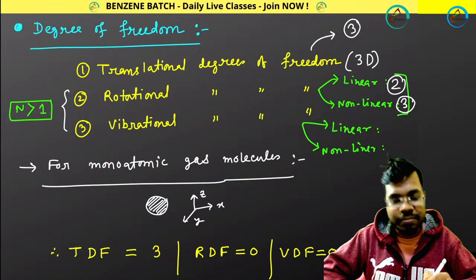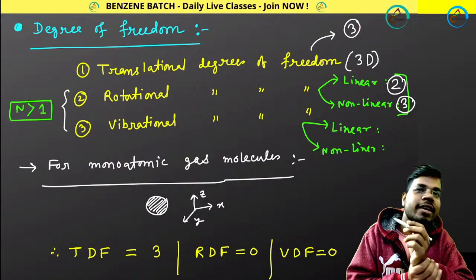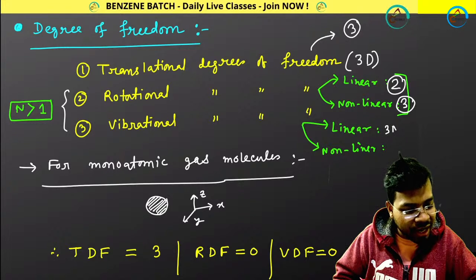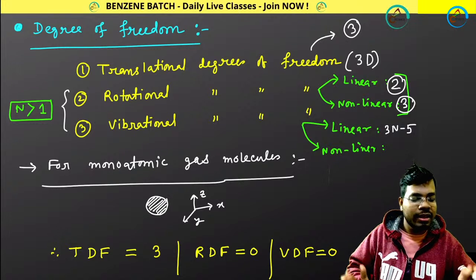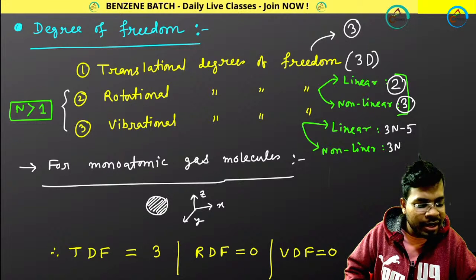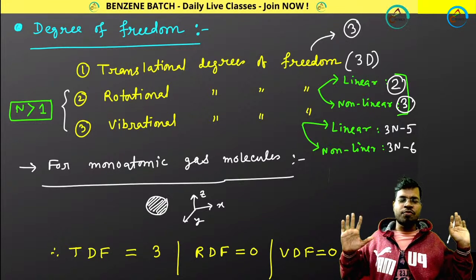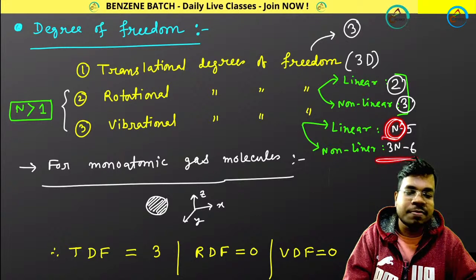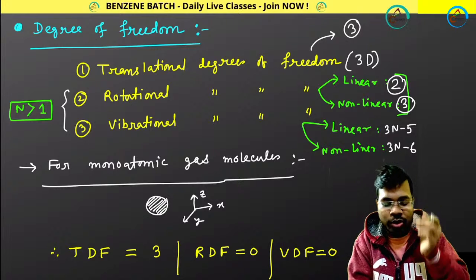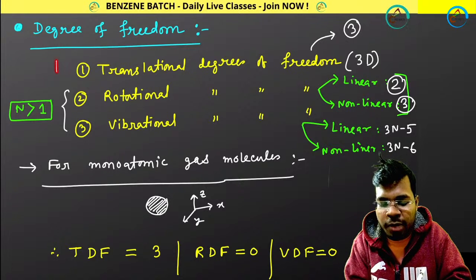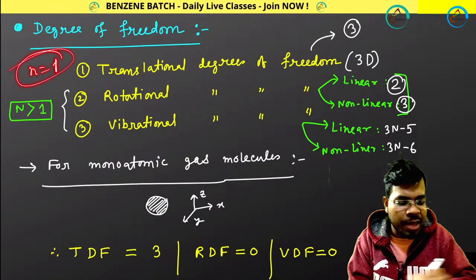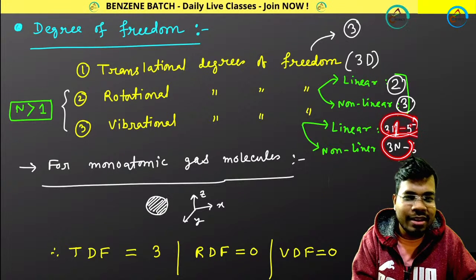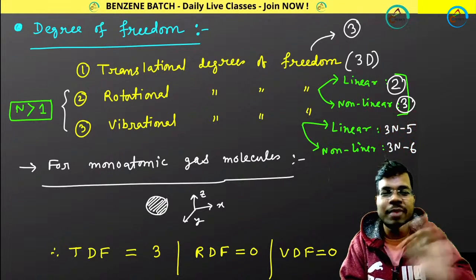Okay, very good Arnav. It will have 3n minus 5, a simple formula. Remember this formula only. And for non-linear it will be 3n minus 6, a simple formula. Just remember these 2 formulas. Put the value of n over here and you will get your expression. Now you can think, okay, I will apply this concept for a monoatomic molecule, that means n equals 1. If you put n equals 1, 3 into 1 is 3, minus 5, it becomes negative. That is not possible. Degrees of freedom cannot be negative.